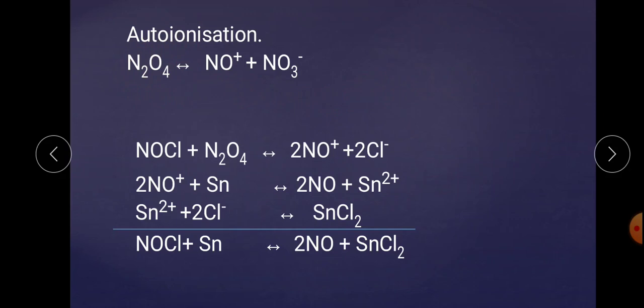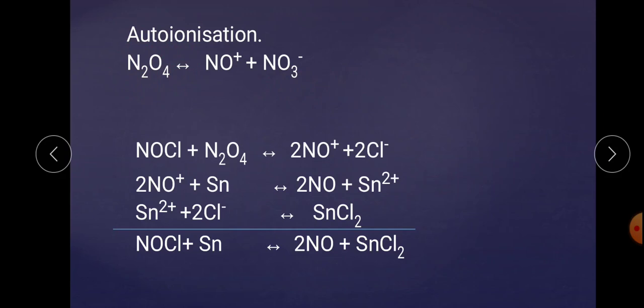Now it has been proved that N2O4 gets converted into NO positive, NO3 negative by this autoionization, but there are no physical evidences for the above type of autoionization occurring in N2O4. We write the autoionization, that is N2O4 dissociates into NO positive and NO3 negative, but there is no physical evidence that this reaction occurs.